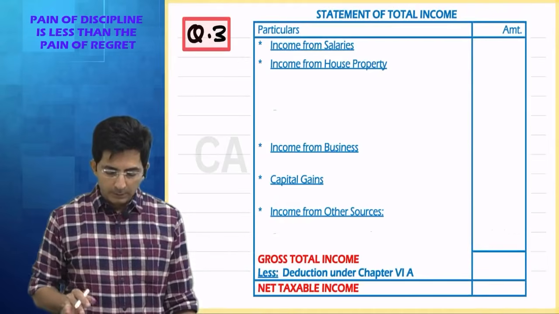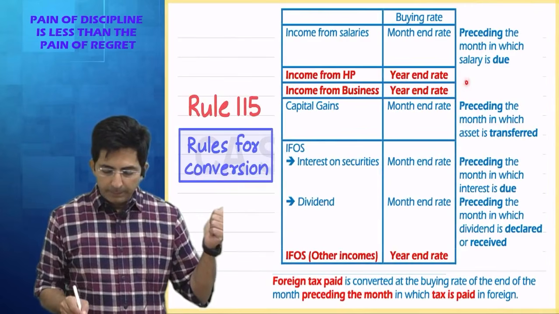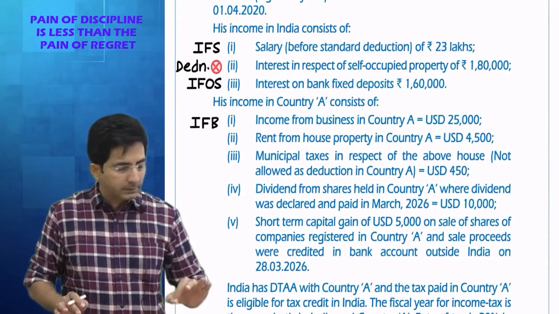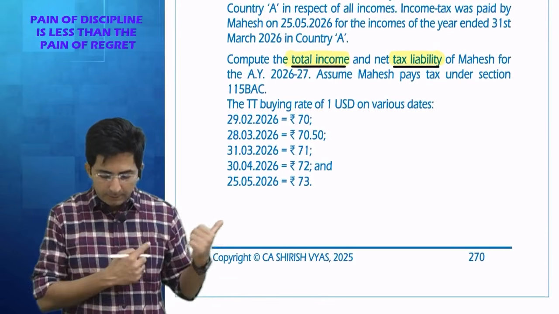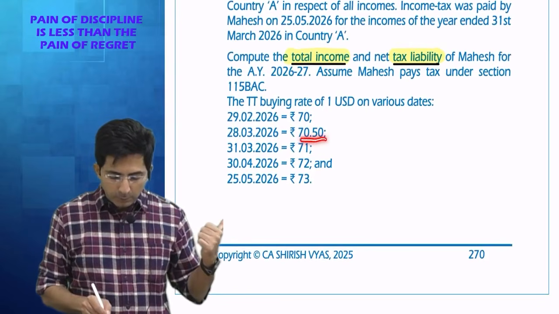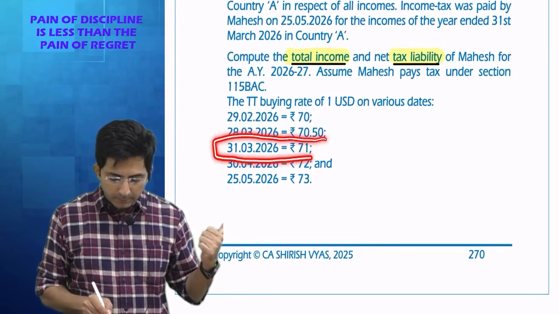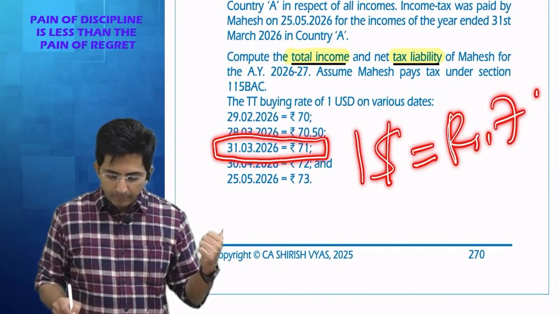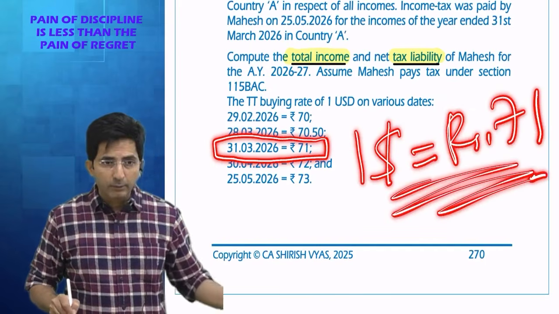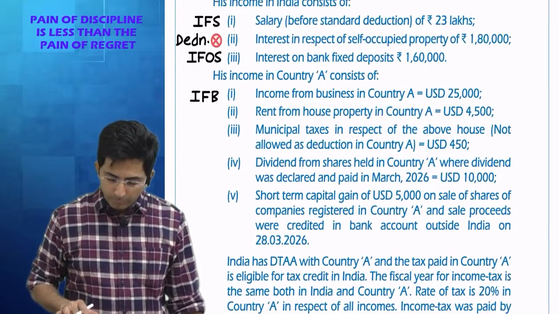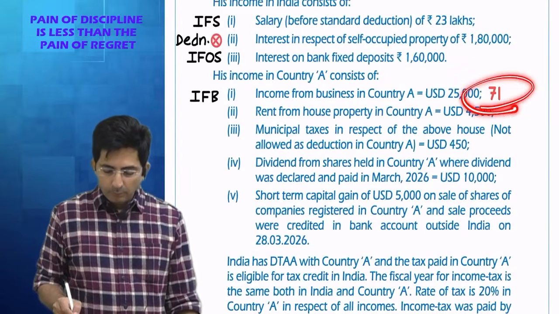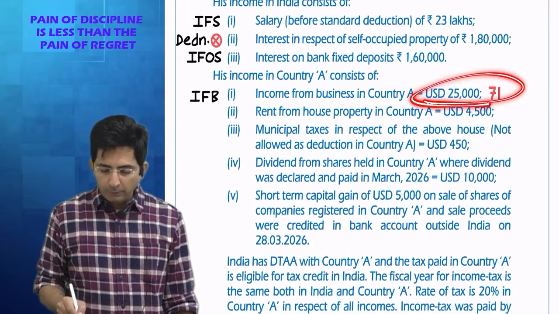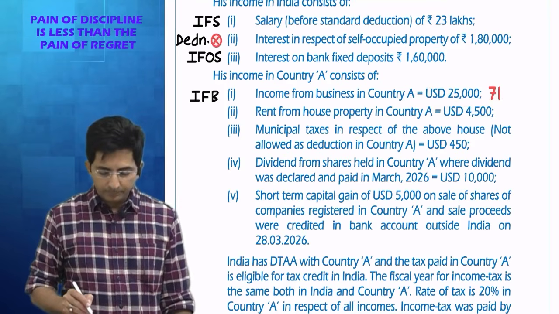Now use this knowledge. PGBP income is according to year-end rate. So what is our year-end? 31st March 26. So check all the rates of exchange are given. Can you see 31st March 26? What is the rate of exchange? $1 is equal to rupees 71. So this is the rate of conversion you will follow. So see, I have written here, you can also mention $1, 71. So for $25,000 multiply by 71.